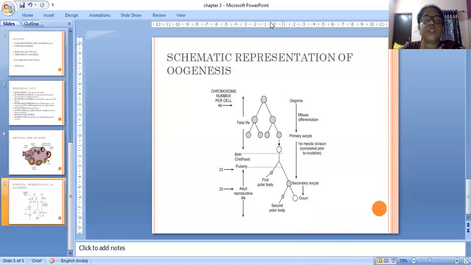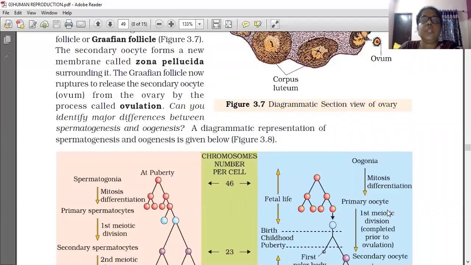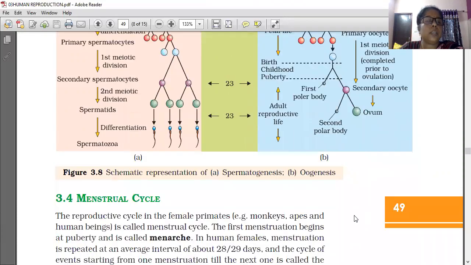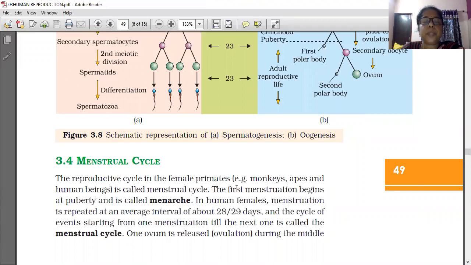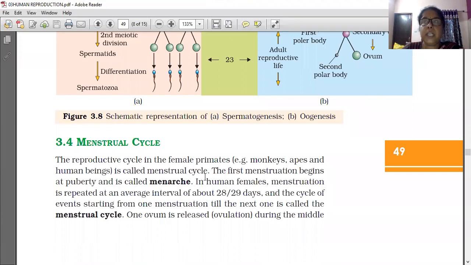Now we are coming to the next topic, that is the menstrual cycle. All of you know the reproductive cycle in the female primates, monkeys, apes, and human beings. Primates we have already discussed in the first lesson. The reproductive cycle in the female primates, for example monkeys, apes, and human beings, is called a menstrual cycle.